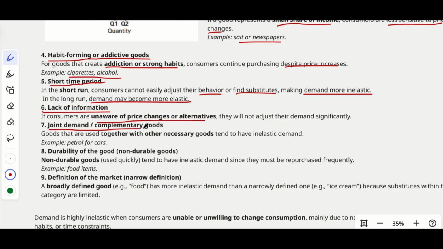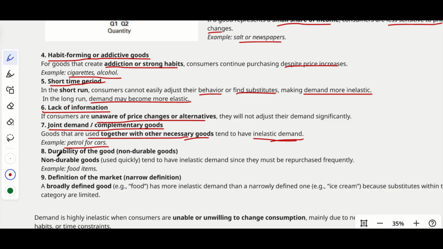And then joint demand and the complementary goods. Goods that are used together with other necessary goods. For example, complementary goods like bread and butter, petrol for cars, diesel for cars, etc. Without one good, we can't use the other, or it's not that useful. So goods that are used together with other necessary goods tend to have inelastic demand. Even if the price of one increases, we can't completely ignore it. For example, petrol for cars. Even though the petrol prices have increased, we can't completely ignore cars, right?